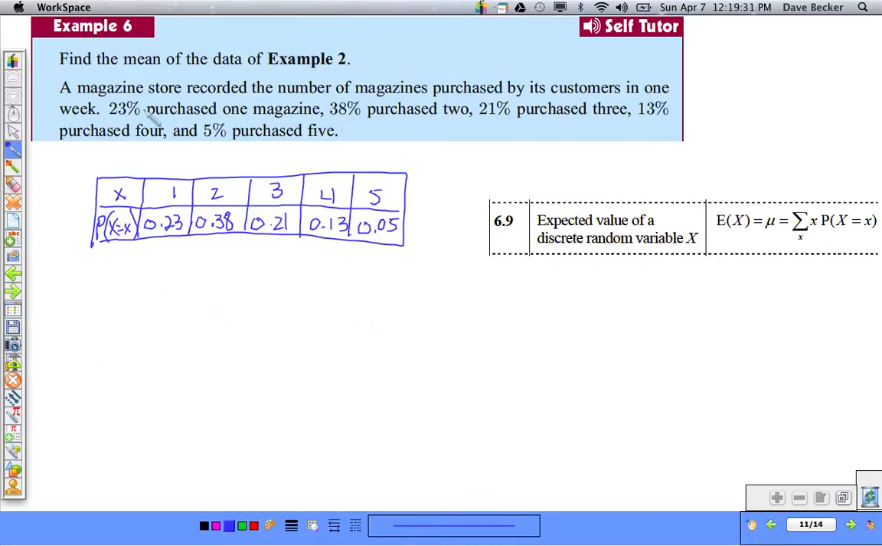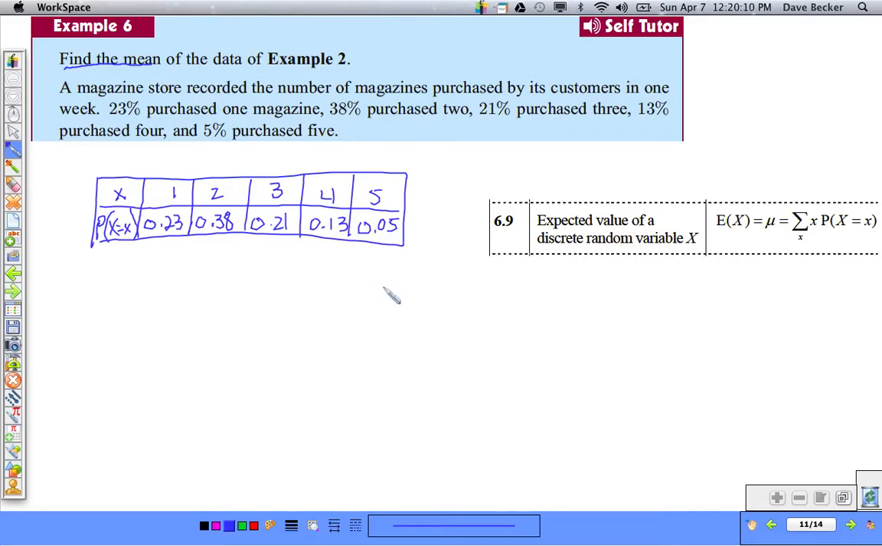Okay. Find the mean of the data of example 2. Well, that's the same as the expected outcome. So you have to be careful here. You're going to want to use your expected outcome formula because it's difficult to find the mean otherwise. And that was the magazine example, if you remember, from a couple of videos ago. And this is the table that I got. We had customers going to a store in 1 week, and they took the data. 23% of the customers purchased 1 magazine, 38% purchased 2, and so on.